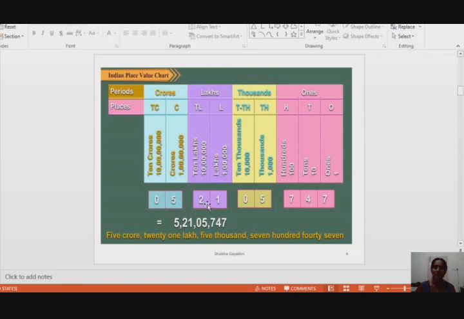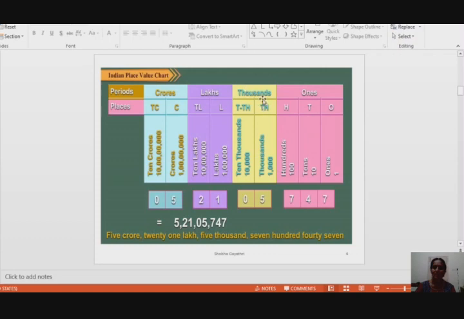Here there is 2 and 1. You have to read it together as 21, not 2 and 1. You have to read the number together, then join the period's name. 21 lakhs it is. Then instead of the period name, while writing the number you have to insert commas.